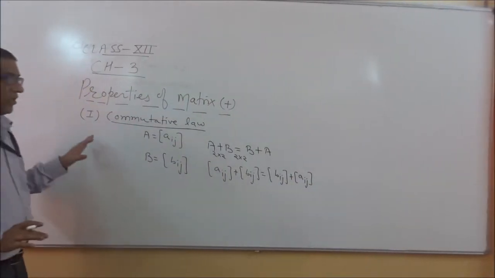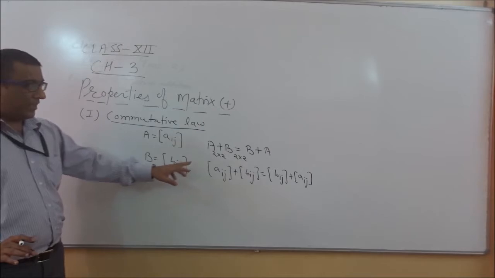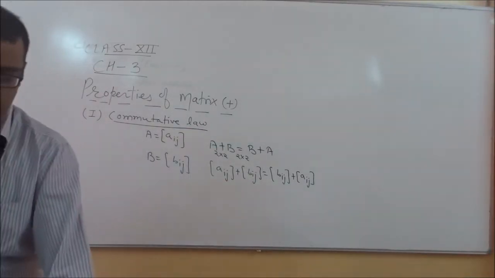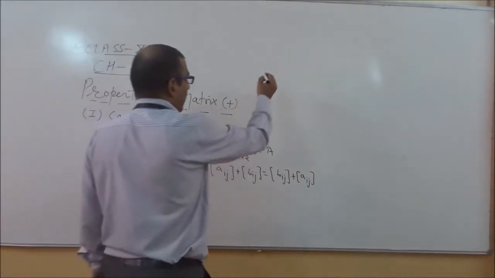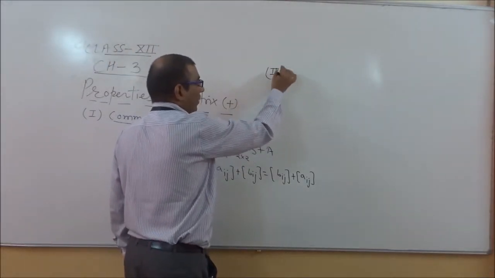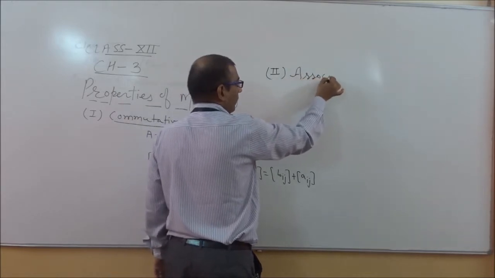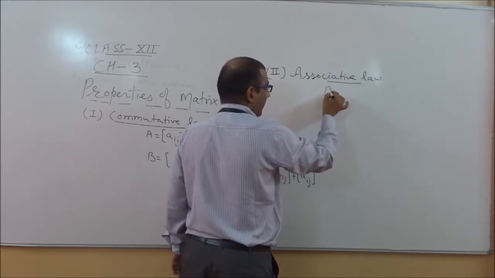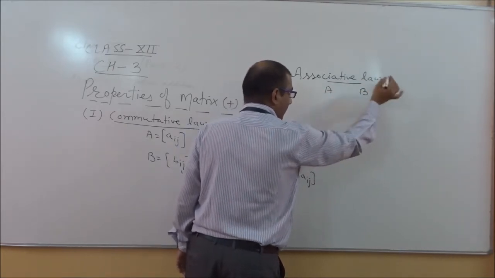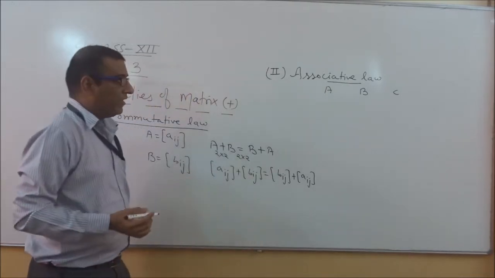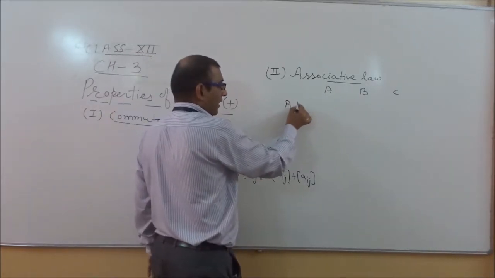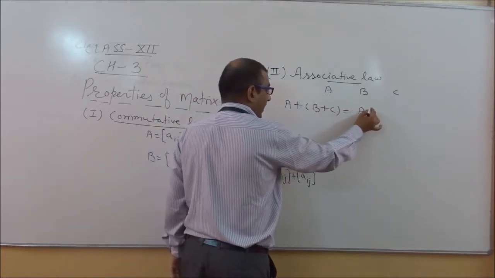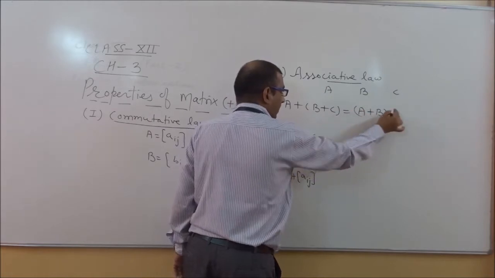So this is your commutative law, in which we can say capital A plus B is equivalent to capital B plus A. Now we will continue with the second law, that is your associative law. If we are taking three matrices A, B, C and their orders are the same, then under this law A plus B in bracket plus C can be written as A plus B plus C in bracket.